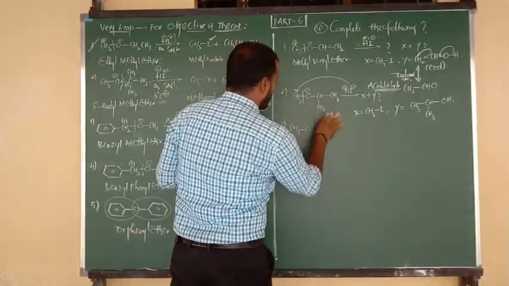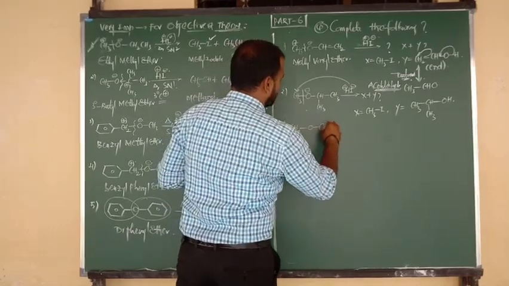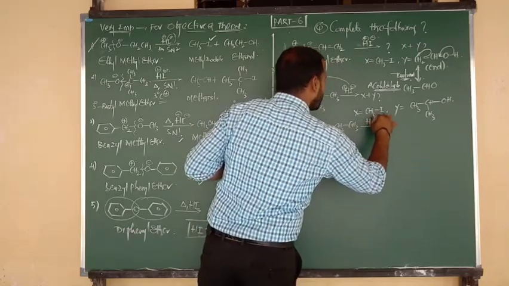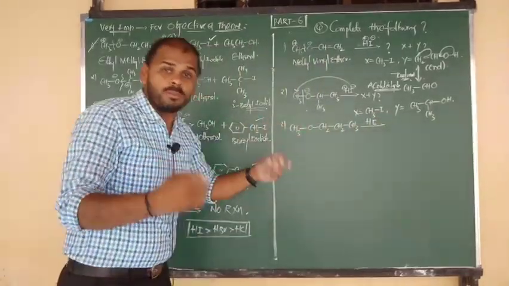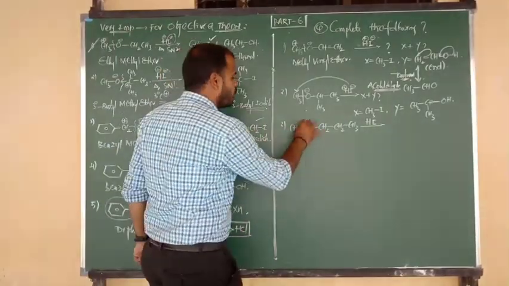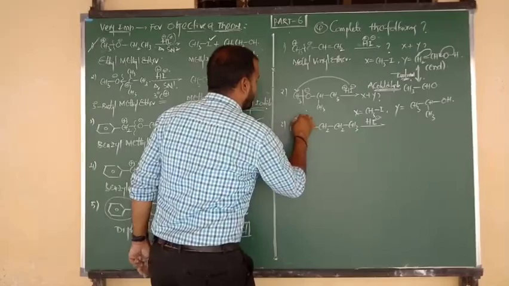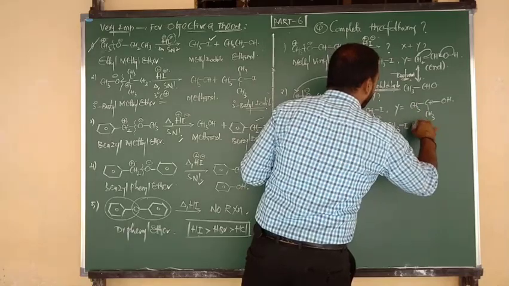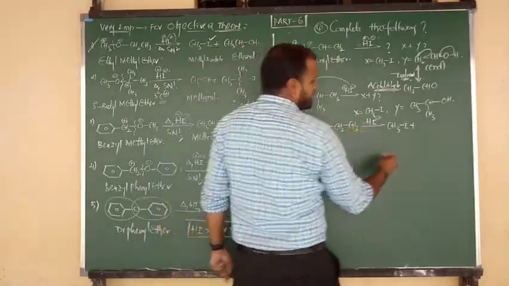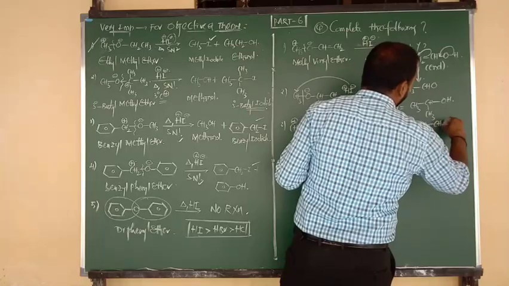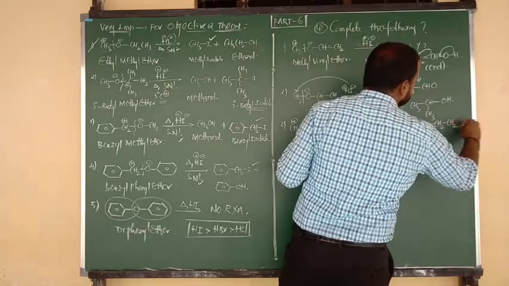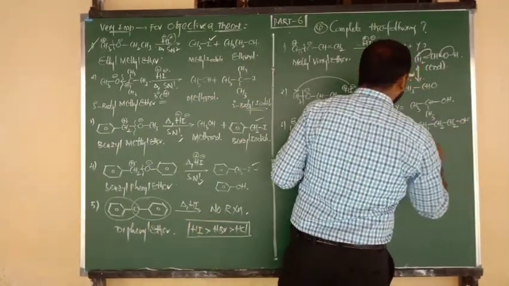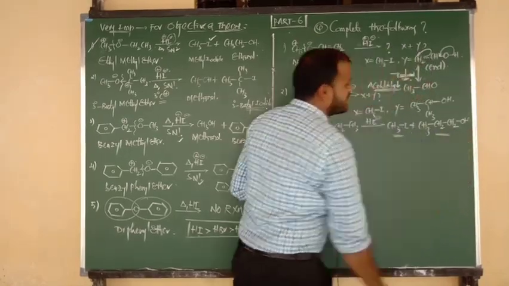Another example I am going to write here. One side is methyl and the other side is O, connected to CH2, again connected to CH2, again connected to CH3. That means one side has a methyl group and the other side has an N-propyl group. The nucleophile attacks the smaller alkyl group, CH3I. What will be the product? The propoxy group attacked with H plus, and you get N-propyl alcohol, or 1-propanol, CH3 CH2 CH2 O attacked with H plus. So one product is methyl iodide and the other is N-propyl alcohol.